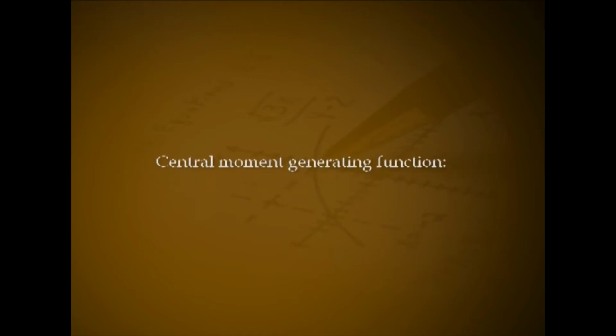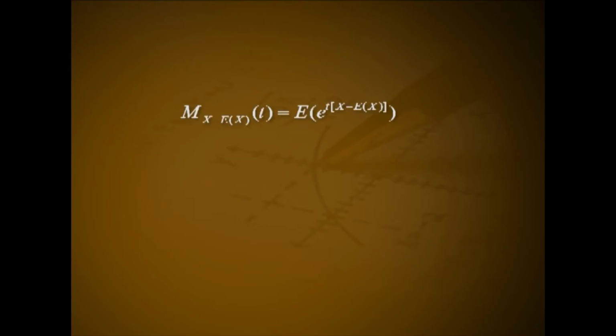Central moment generating function. M of x minus E(x) at t equals the expectation of e raised to t(x − E(x)). That is e raised to minus (q/p)t, then summation x from 0 to infinity e raised to tx into q raised to x into p. That is e raised to minus (q/p)t into p/(1 − q e^t).